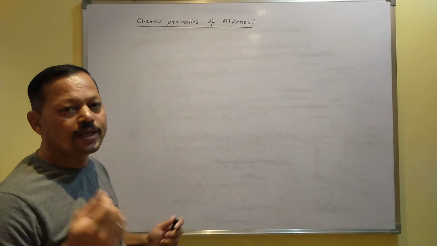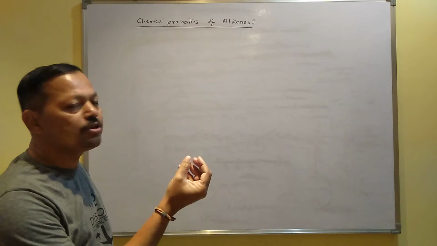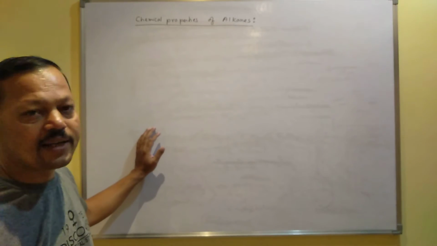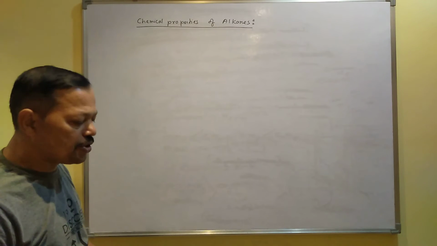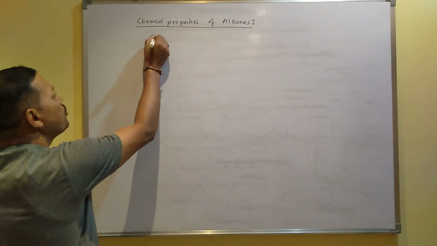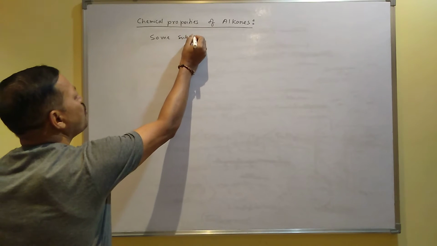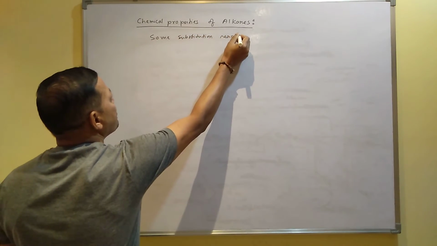I mean, as you know, alkanes are hydrocarbons, they contain only carbon and hydrogen. Some hydrogen will be replaced by some other group. That type of reaction is shown by alkanes. So alkane shows mostly substitution reactions. So I'll give you some substitution reactions of alkanes. Some substitution reactions.